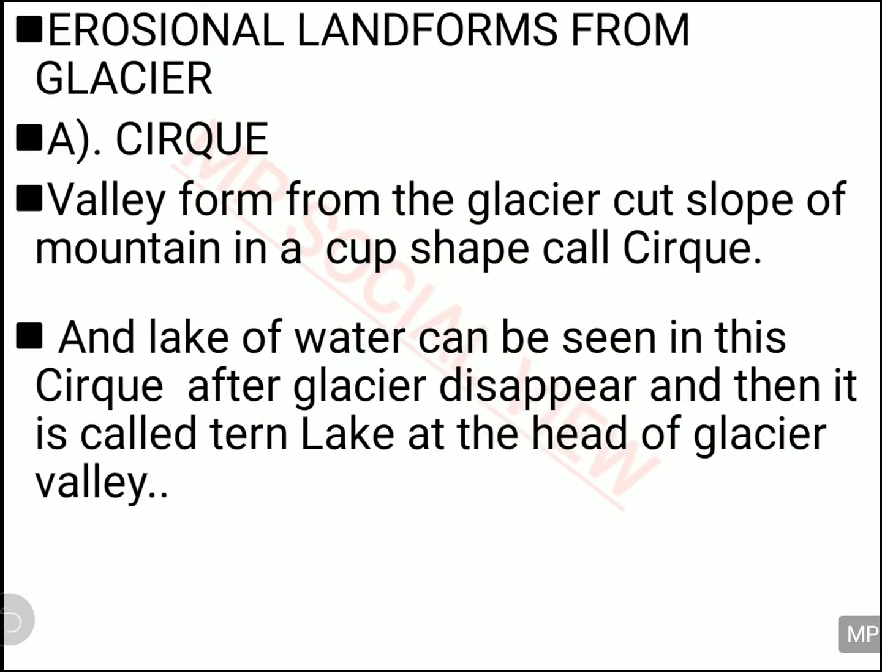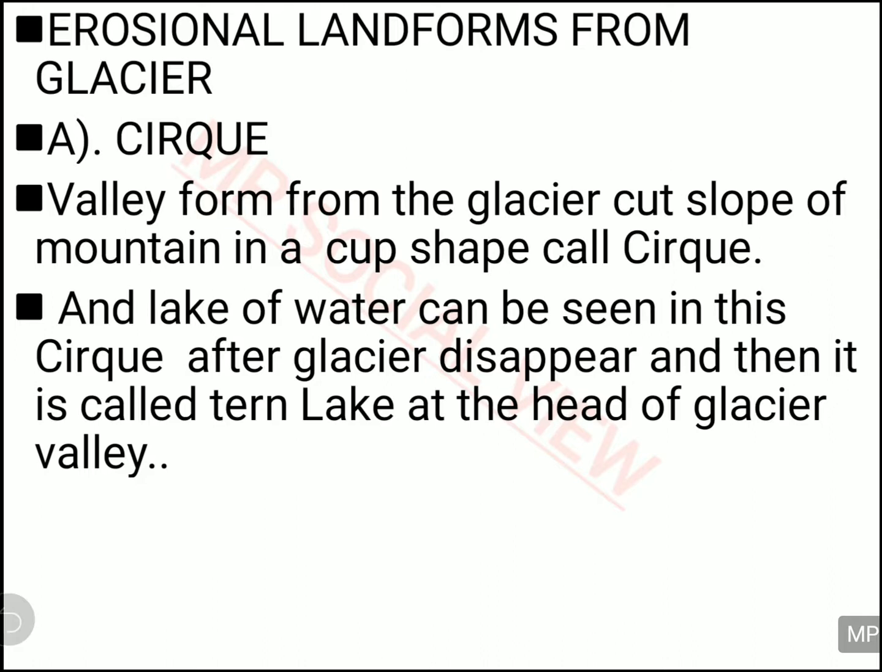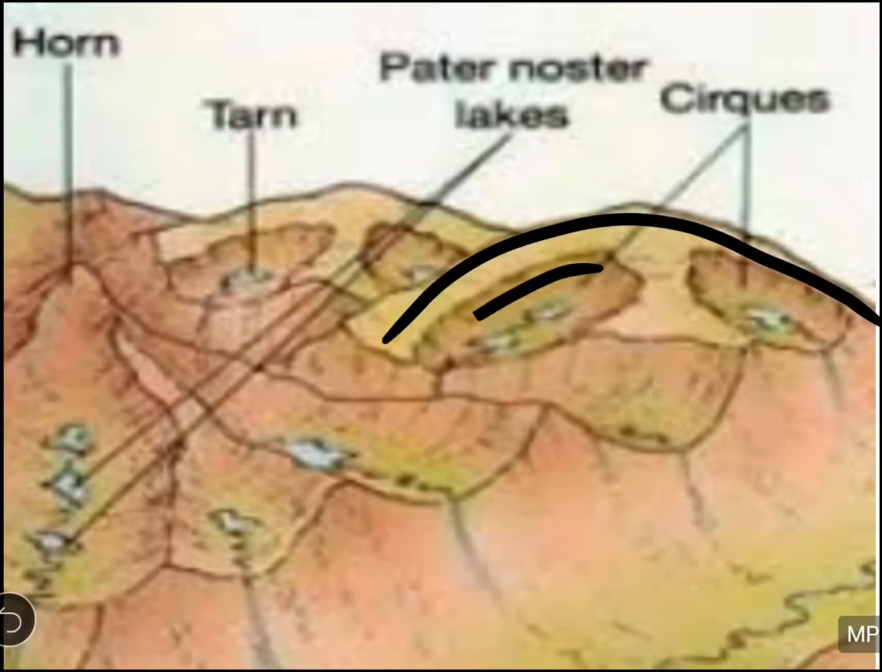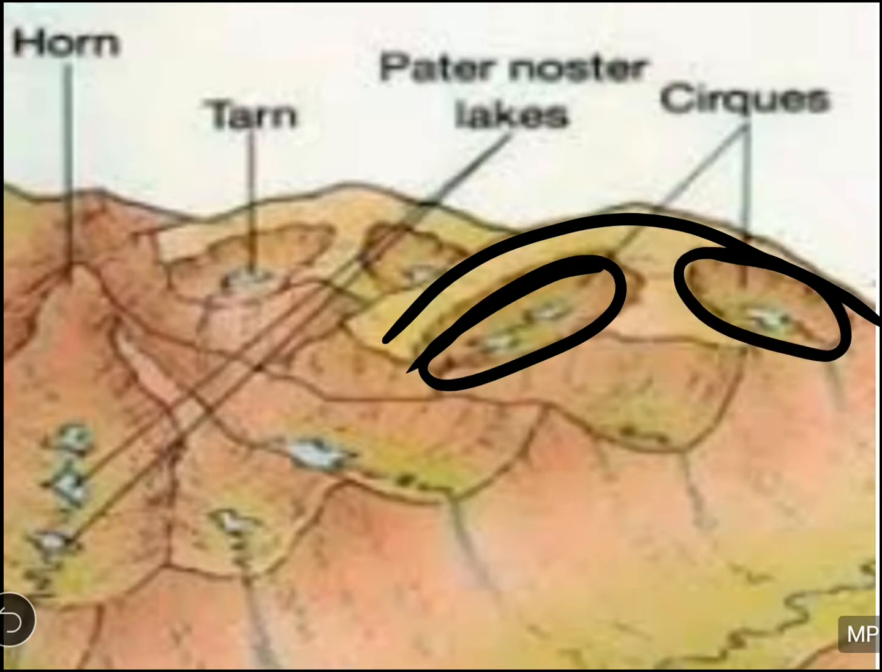One is cirque. A cirque is what happens in the glacier hill, when part of a glacier moves and makes a structure like this, like a cup. Then it is called a cirque. And when the cirque gets filled with water, it is called a tarn. You can see it in the figure. In the big glacier slope, some parts of the glacier are being removed, and they make a round, cup-like structure, and that is called your cirque. And when this cirque is filled with water, it makes a tarn.